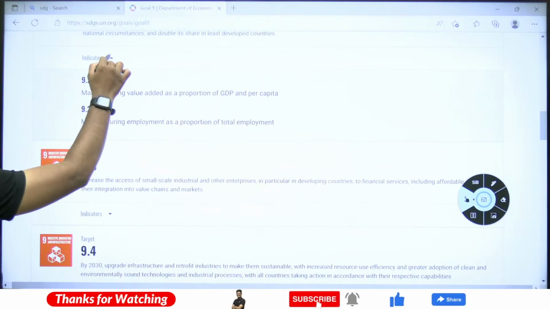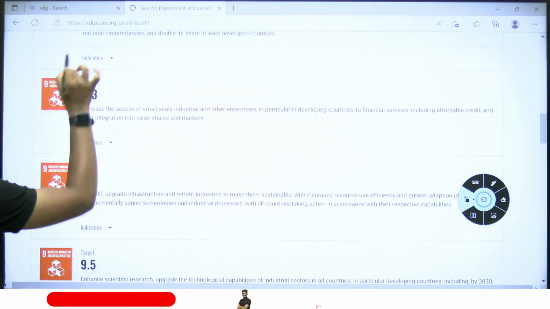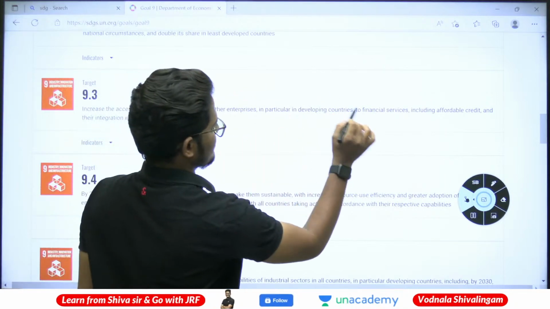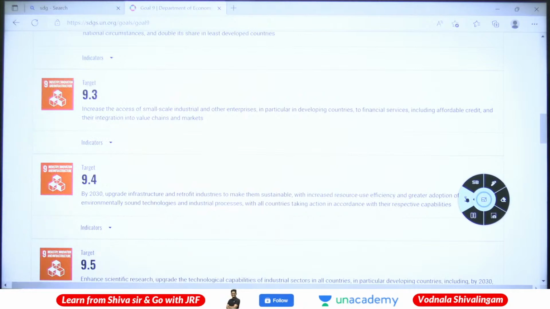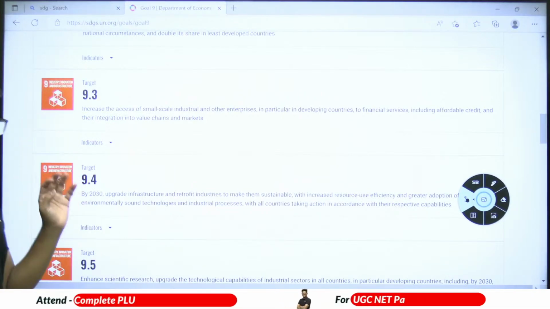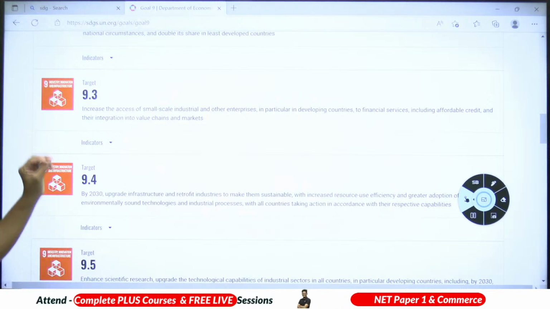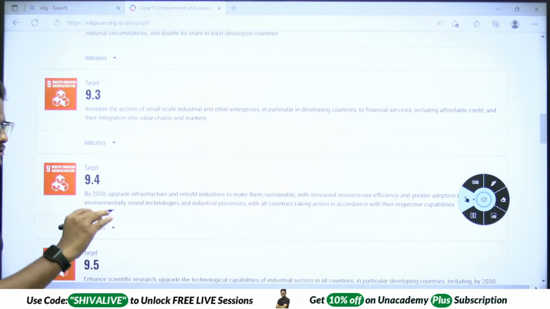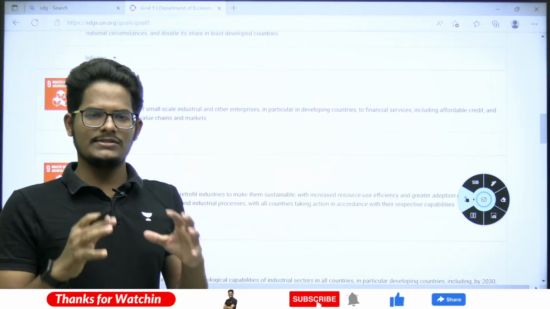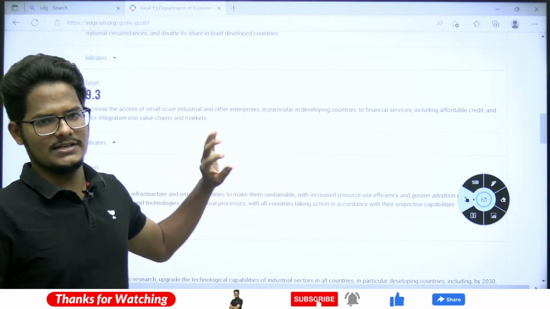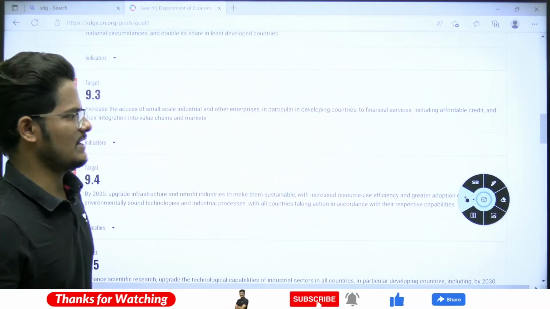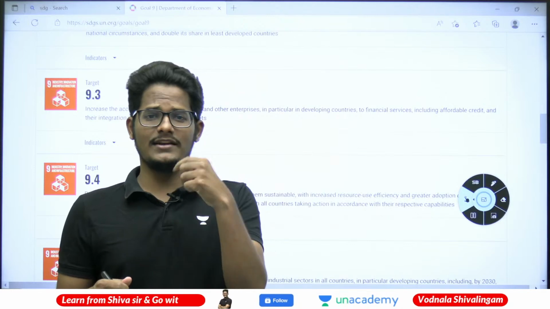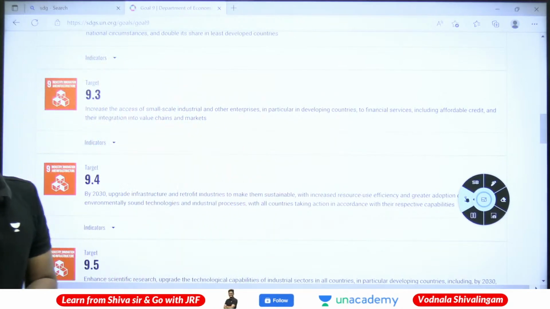9.3: increase the access of small-scale industrial and other enterprises in developing countries to financial services, including affordable credit, and their integration into value chains. It means not only developing large industries, we should also develop small-scale industries, because these are large in number. By providing financial services and proper, affordable credit facilities, do not charge a higher rate of interest, that will harm the small entrepreneurs for sure.